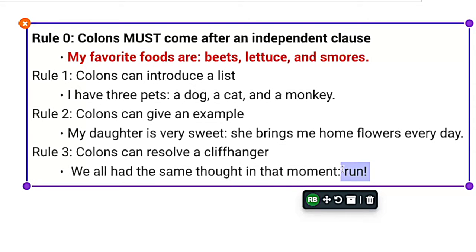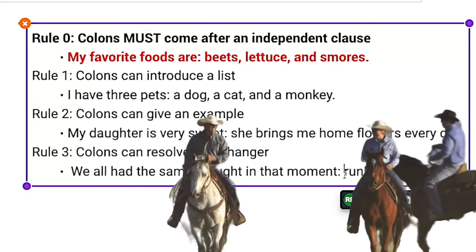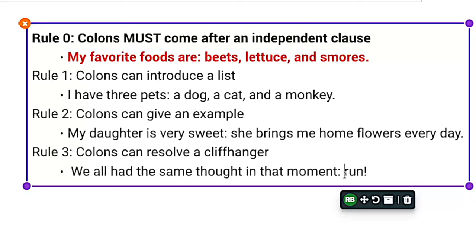And this actually shows off a cool feature about colons. Even though they must come after an independent clause, whatever comes after a colon doesn't need to be an independent clause. In fact, in this case, it's a single word, right? So it's kind of the wild, wild west. You could really have anything from a single word to a phrase to a full sentence after a colon, but before the colon, you need to have an independent clause.